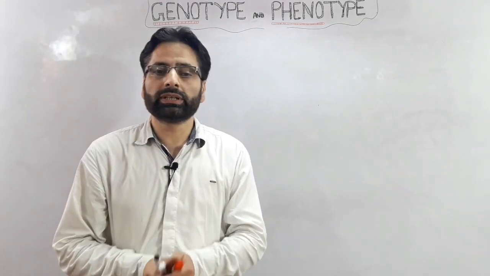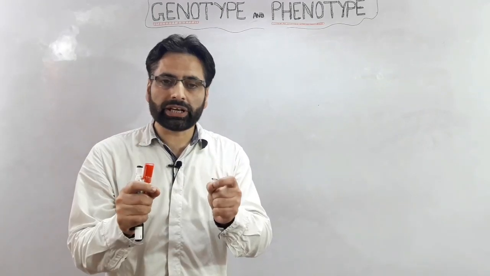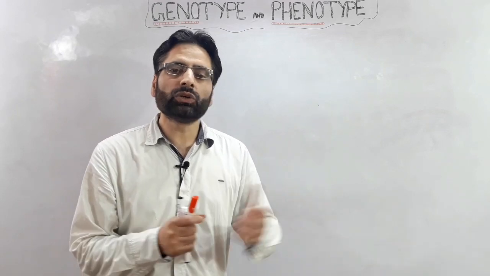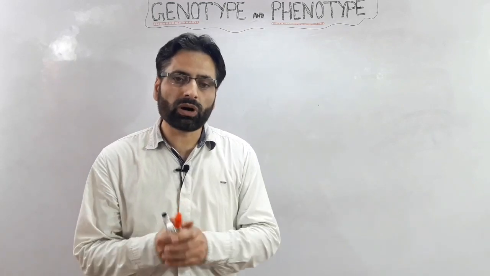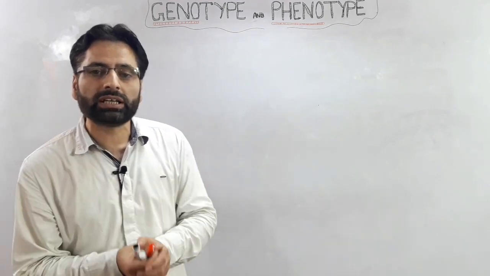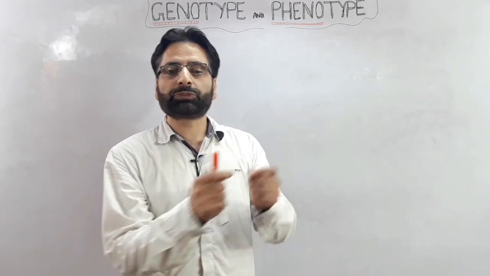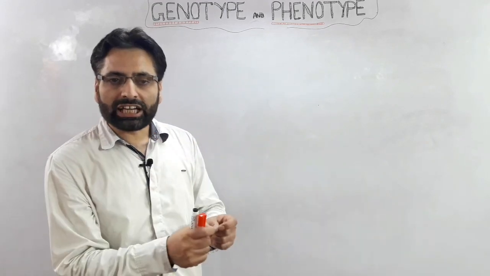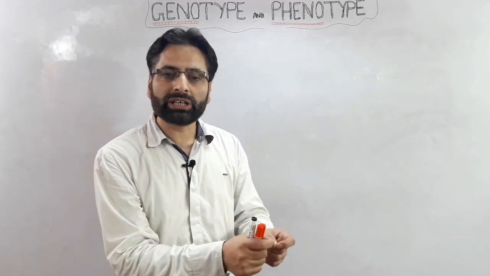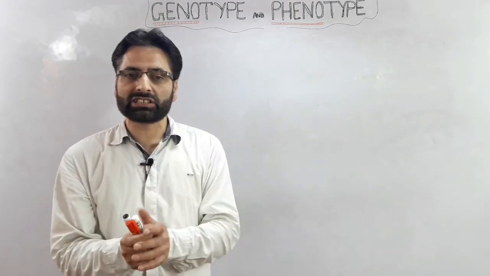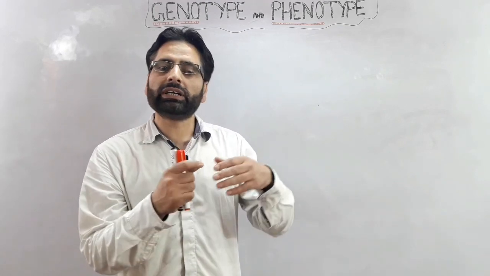So here we can conclude that genotype refers to the set of alleles with respect to a single trait located at a single locus, or it can refer to two or more traits located at multiple loci, or it can represent the set of all alleles present in an individual. And it is this genotype which gets finally expressed as the phenotype. Genotype is not sufficient to have the phenotypic features. There are thousands of environmental factors, both internal as well as external, which influence the expression of the biological information encoded in these alleles.